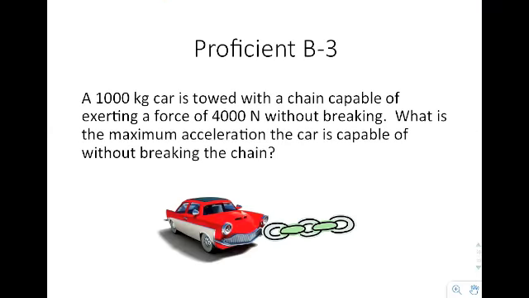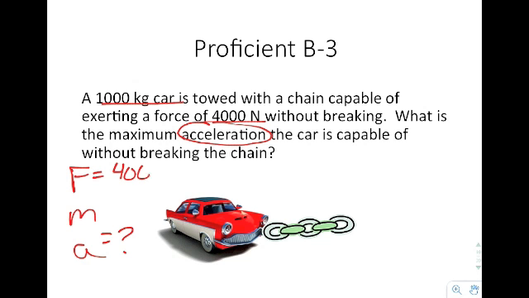In the next one, it says a 1,000 kilogram car is towed with a chain capable of exerting a force of 4,000 newtons without breaking. What is the maximum acceleration the car is capable of without breaking the chain? So in this case, I have a 1,000 kilogram car. I have 4,000 newtons, and I want to know what the acceleration is. So in this case, I would say F, M, and A. I'm trying to solve for the acceleration in this case.